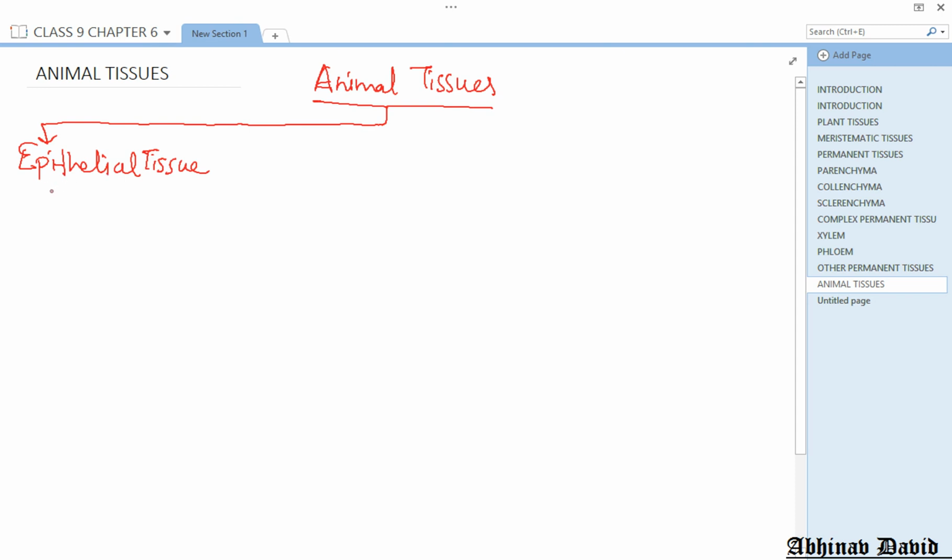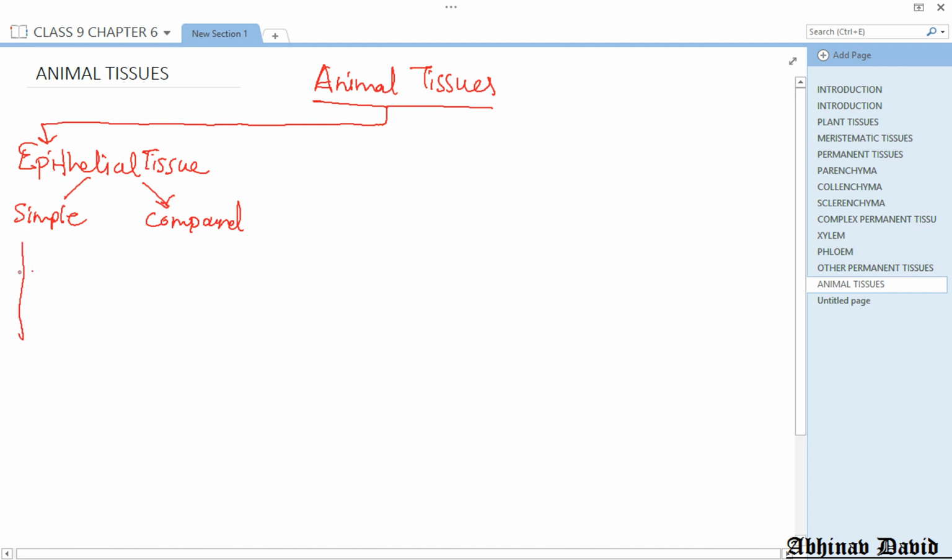Now epithelial is again classified into two types: simple and compound. In our syllabus, there are basically three different types of simple epithelial tissues.